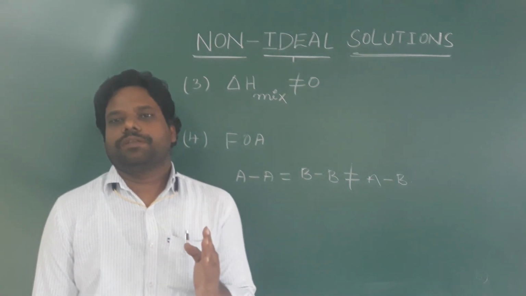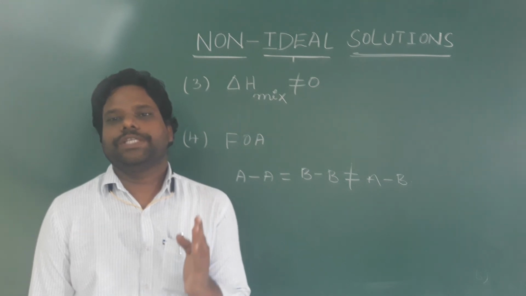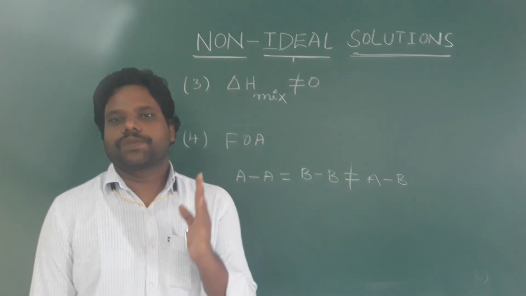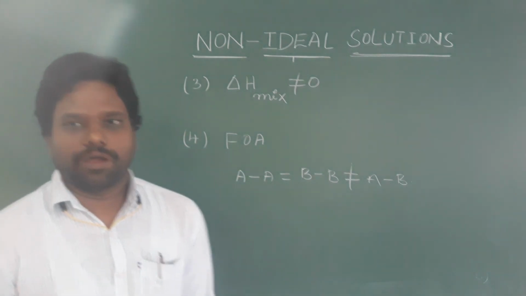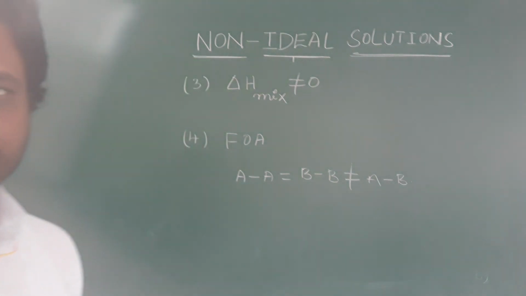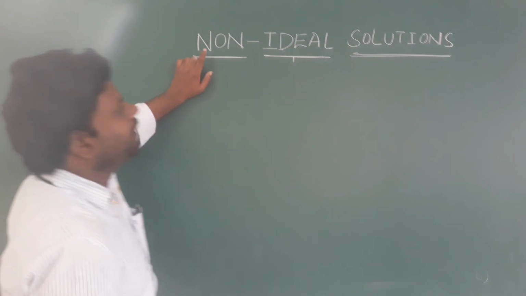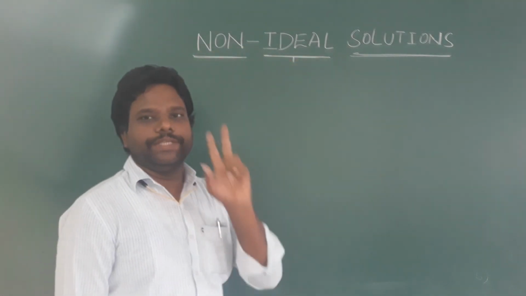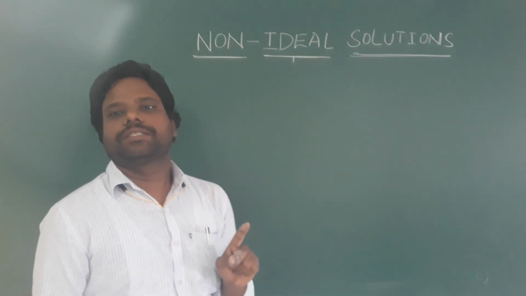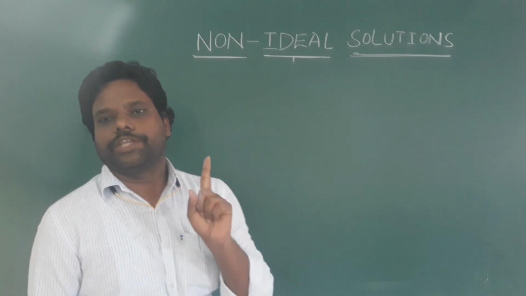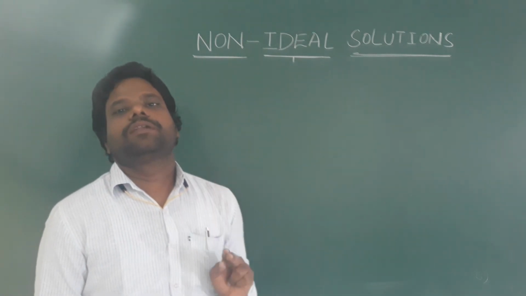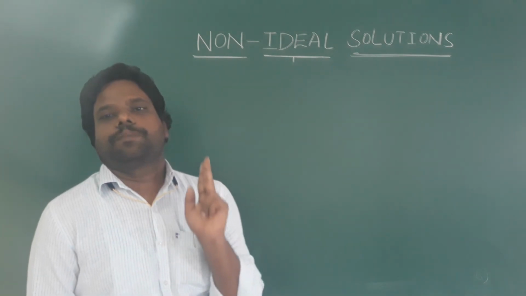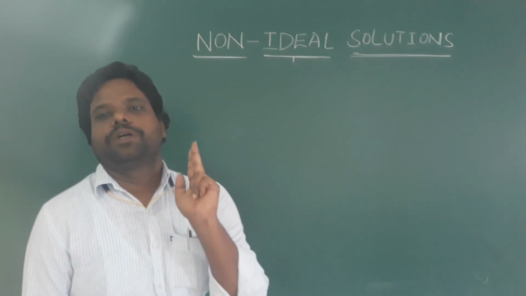One is non-ideal solution showing negative deviation from Raoult's law. The second is non-ideal solution showing positive deviation from Raoult's law.